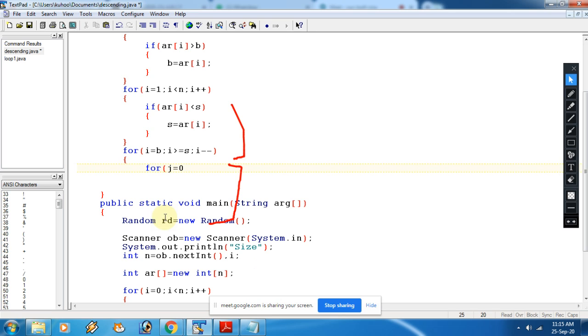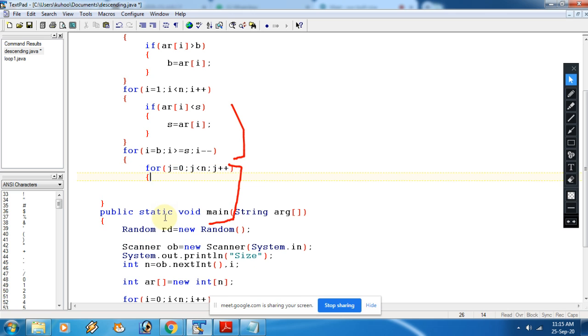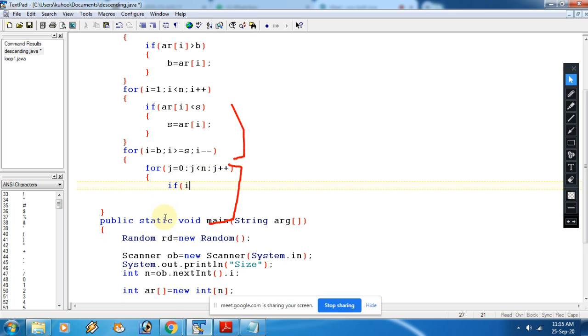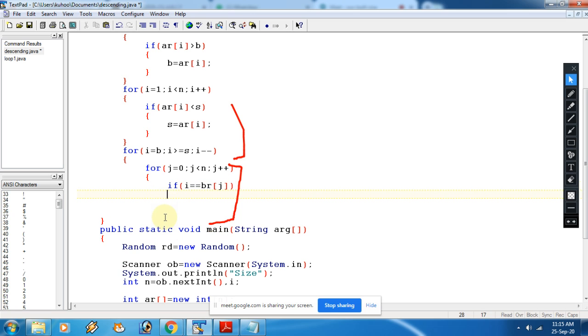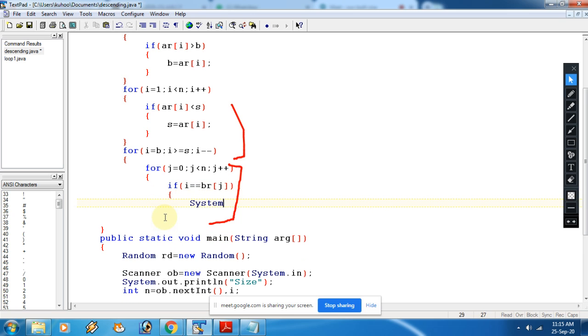So in the array the index numbers are from 0 to less than the size. And now if the condition is true like this, then what we are supposed to print? The biggest number. AR of j. So the AR of j is also correct and I is also correct. Okay.